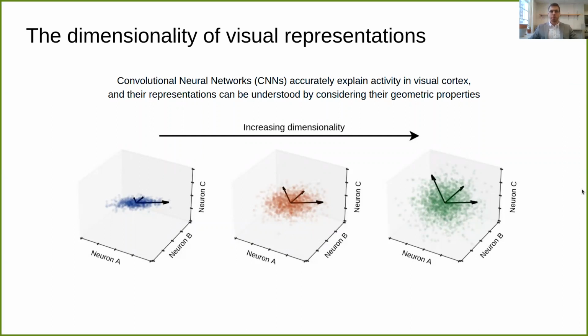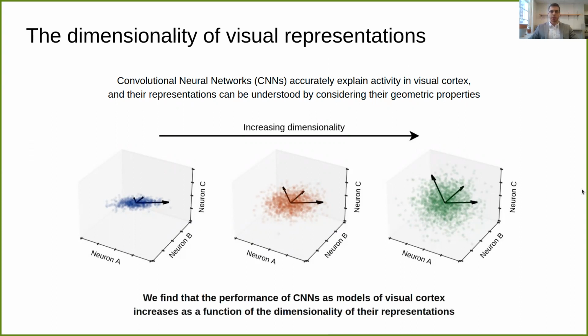Now, dimensionality plays a big role in nearly every aspect of computation, but it's poorly understood in theoretical models of visual cortex, such as CNNs. There are arguments in favor of low dimensionality as a means of increasing robustness and invariance, and contrary arguments for high dimensionality as a means of increasing expressivity and generalization. In this work, we address the question directly by looking at how the dimensionality of CNNs relates to their performance in explaining activity in visual cortex. And we found a robust trend in which higher dimensional models performed better.